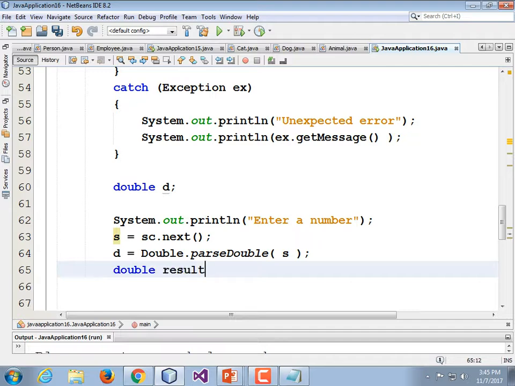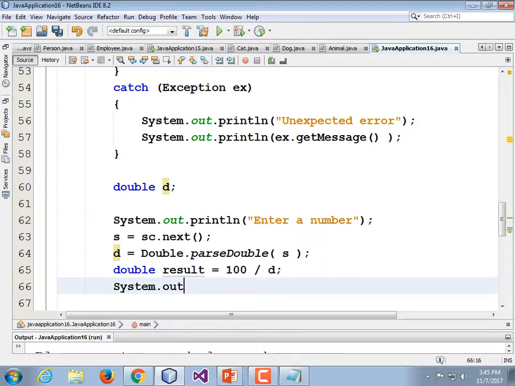Then let's do double result is equal to 100 divided by d, and let's print it out. System.out.printf, "100 divided by %d equals %d, because now we have two doubles that we're dealing with. \n", end quote.